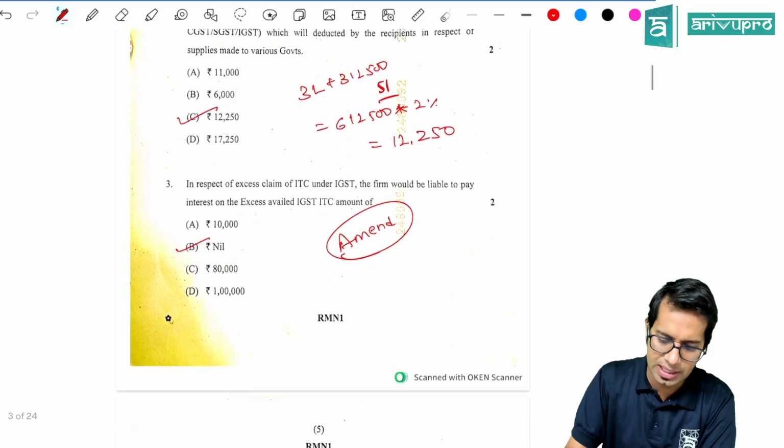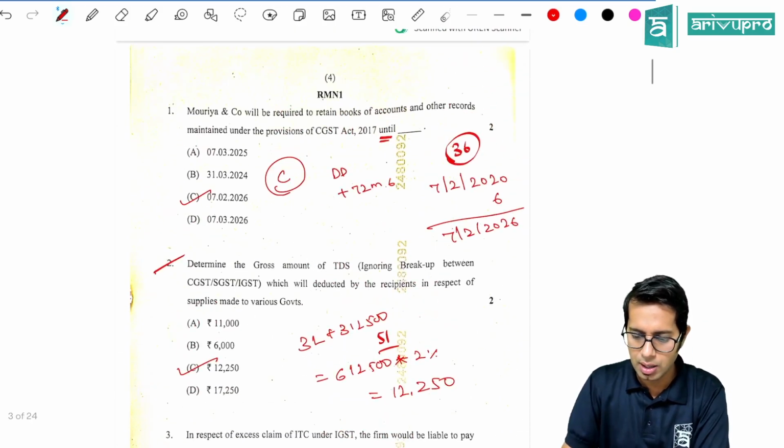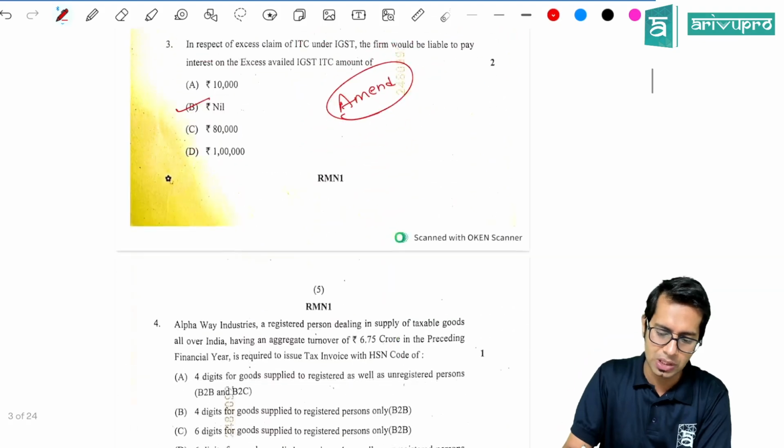Very easy question. Very easy question. I hope you would have got the 6 marks in the first 3 MCQs.